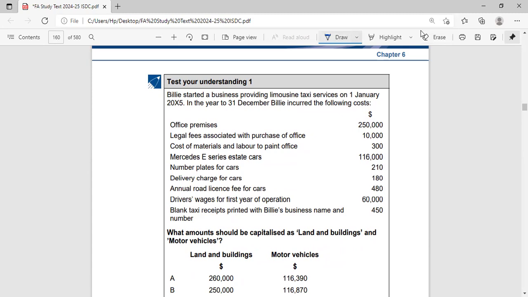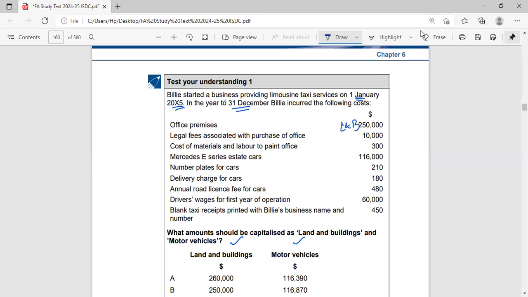So let's read the question. Billy started a business providing taxi services on 1 January 20x5. The year end is 31 December, and he has incurred some costs. We have to tell which of these costs will be capitalized: land and building, and motor vehicle. Office premises, of course, we will capitalize in land and building.